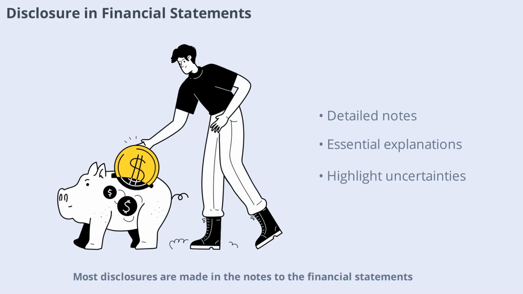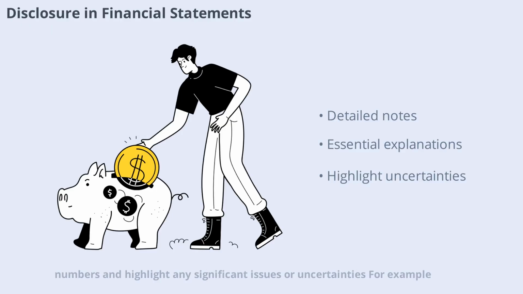Most disclosures are made in the notes to the financial statements. These notes provide detailed explanations of the numbers and highlight any significant issues or uncertainties. For example, they might explain how inventory is valued, describe pending litigation, or outline related party transactions. The notes are an essential part of the financial statements and should always be read carefully.